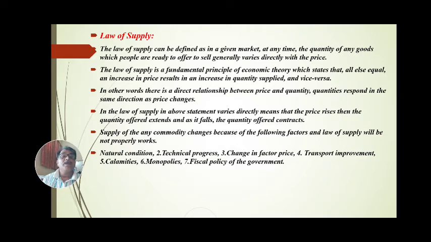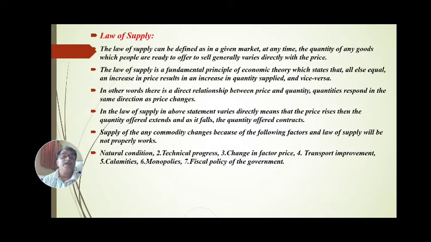In the law of supply, in the above statement, varies directly means that when the price rises, the quantity offered extends, and as it falls, the quantity offered contracts.